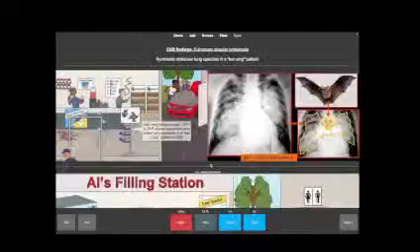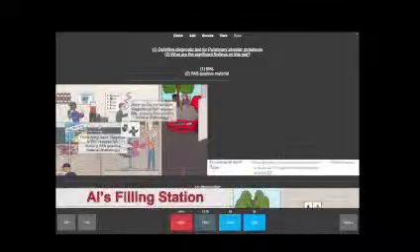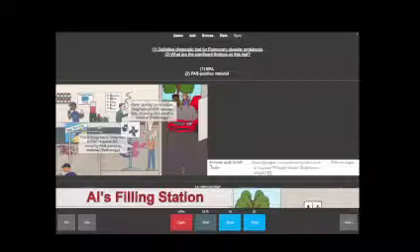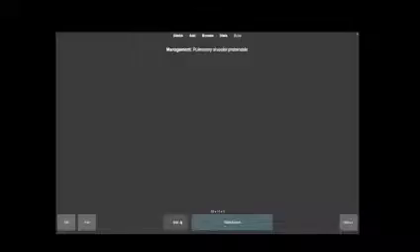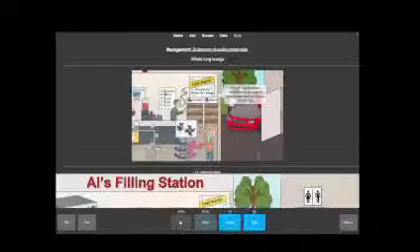Chest X-ray shows a bat wing pattern. What is the definitive diagnosis, and what are the significant findings? BAL, and you'll find PAS-positive material. Management of pulmonary alveolar proteinosis is whole lung lavage.